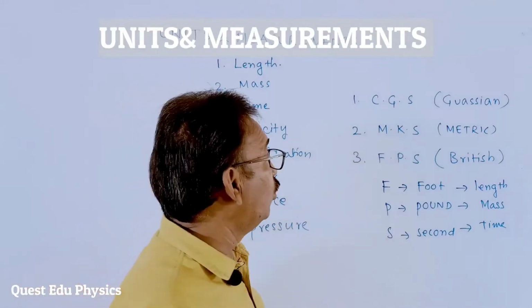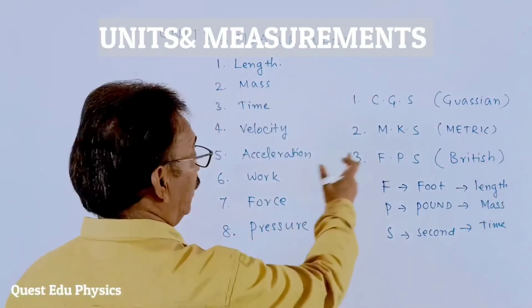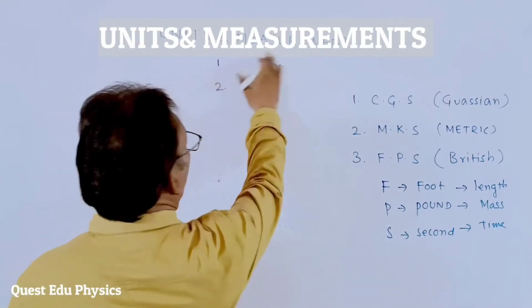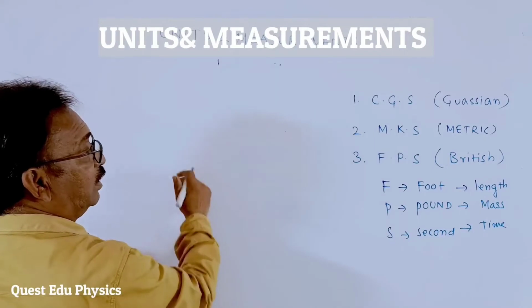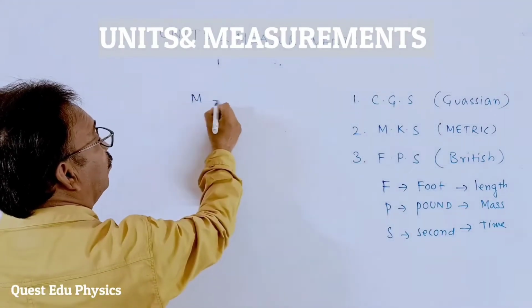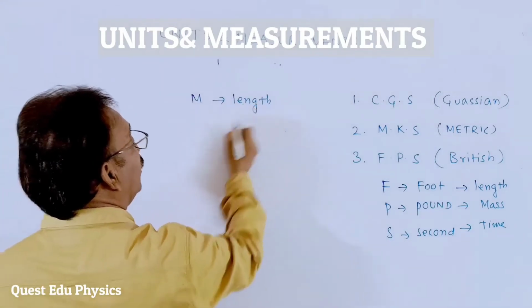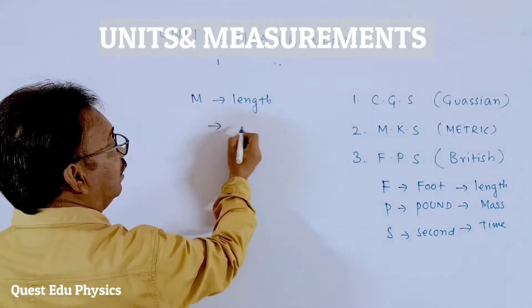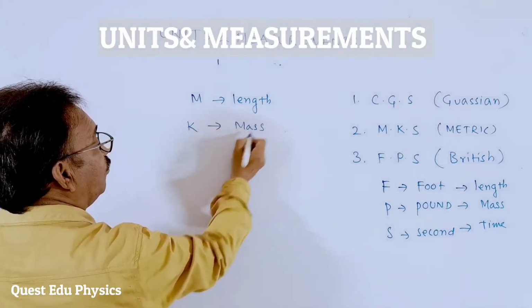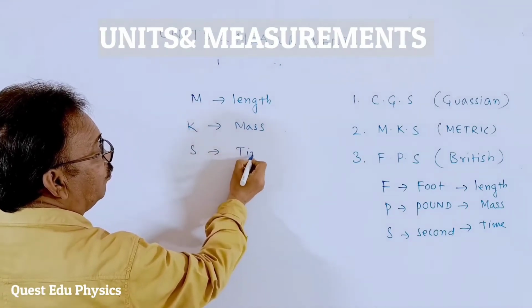In the same way, in the metric system, we come across three. M stands for length, K stands for mass, and S indicates time.